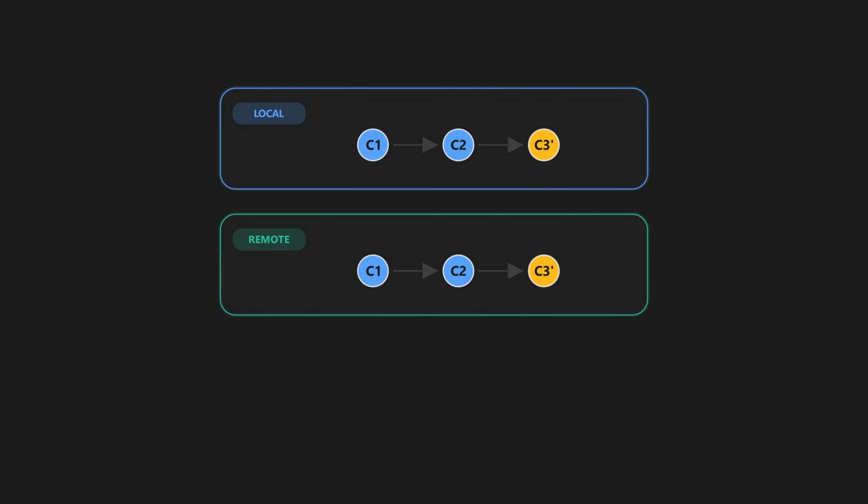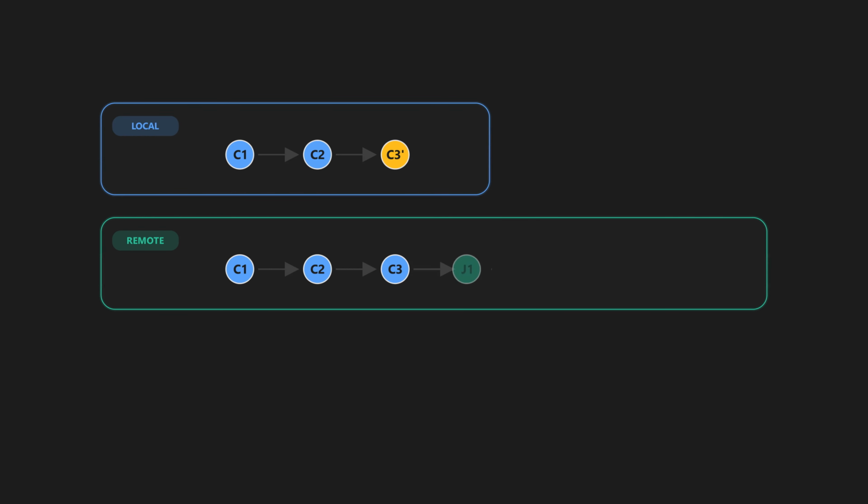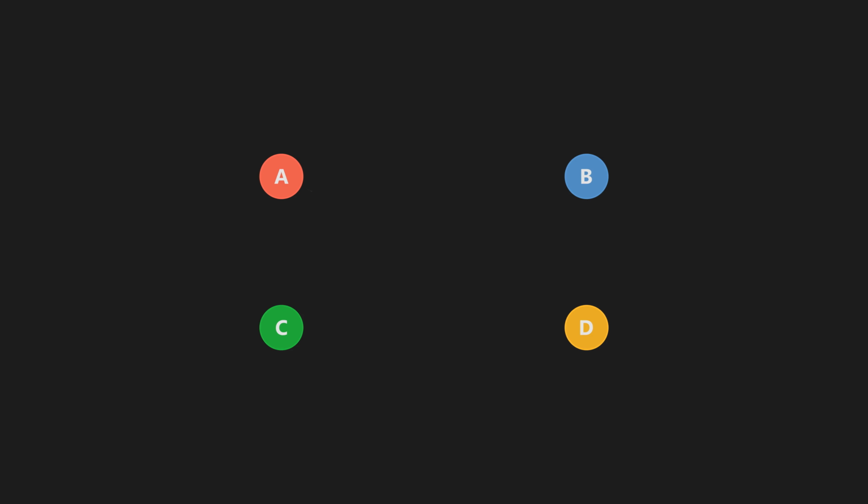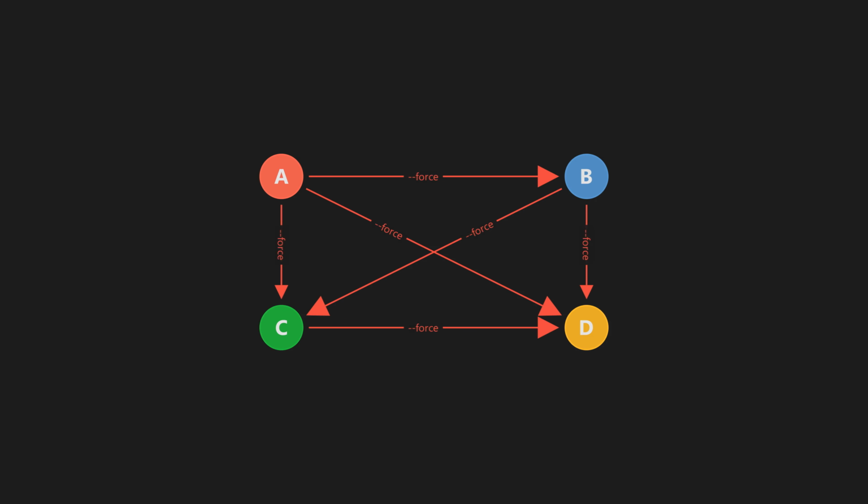If you're working alone, that's fine. There's nothing else on the remote to lose. But let's say someone else, let's say your friend John, was working on the same branch as you. While you were busy rewriting your commit, John pushed his own commits to the remote. When you run git push force, Git doesn't check for John's commits. It just overwrites everything. John's work is gone, and he doesn't even know yet. And if multiple people on the team do this, you'll constantly be destroying each other's work without realizing it.